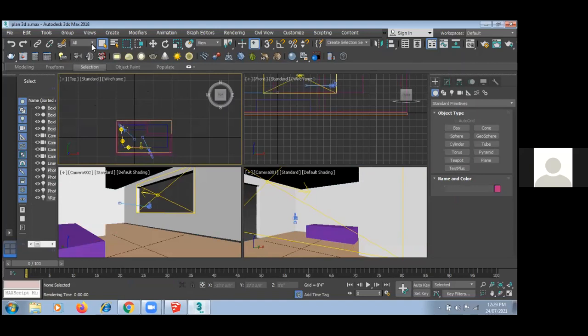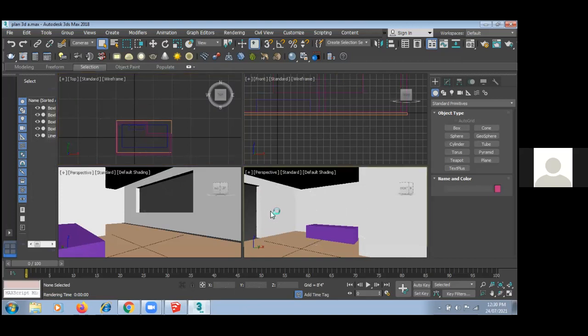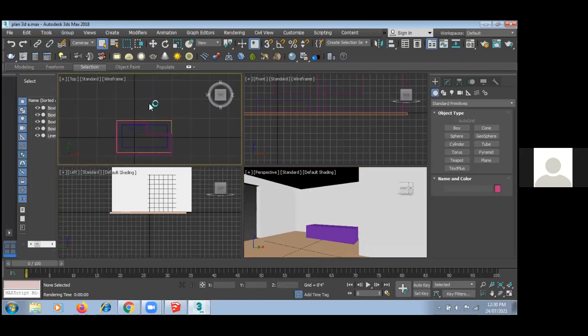See. Now suppose I want to select only the light part, so I can select the lights here, and I'm deleting them. I'm showing you how to create a camera also. So here I am selecting my camera and deleting my camera. Okay. So now here I have perspective view, here I have left view, here I have top view, and here I have front view. So for final output, either you want isometric view or perspective view, or you can create your camera views also.